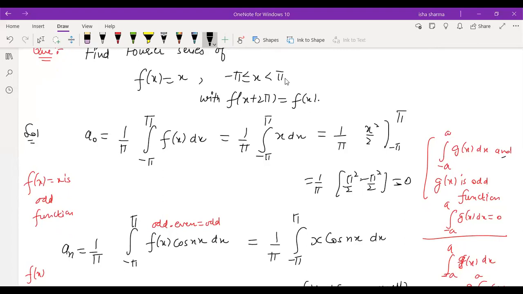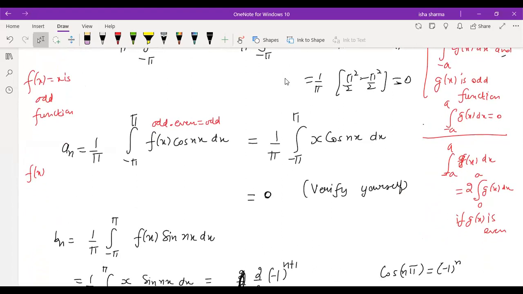And then for an, we use the formula: integral from minus pi to pi of f(x) cos nx dx. In this also I used the logic that x is an odd function, and cos nx is an even function. Everybody knows that cos nx is an even function because cos of x is the same as cos of minus x.